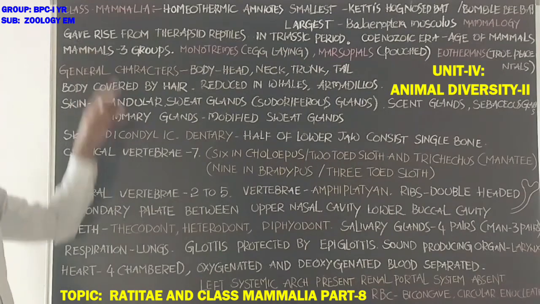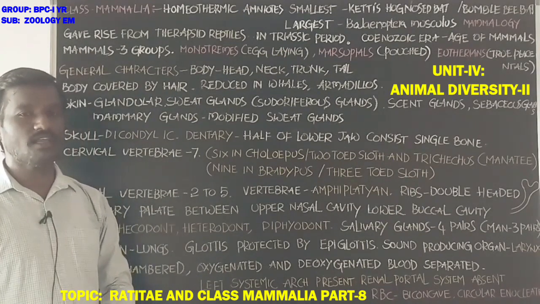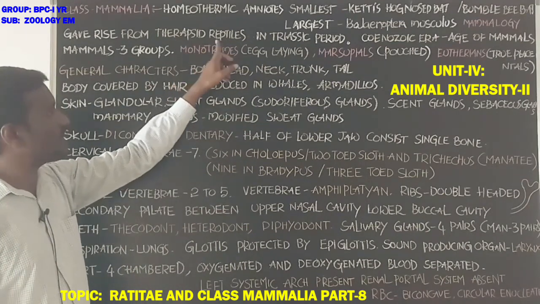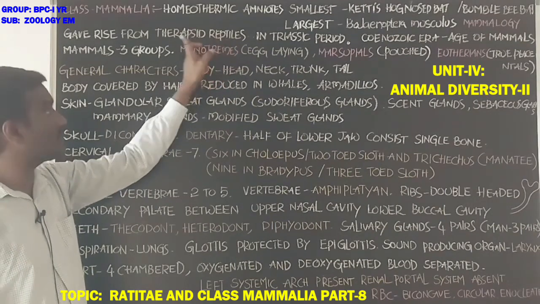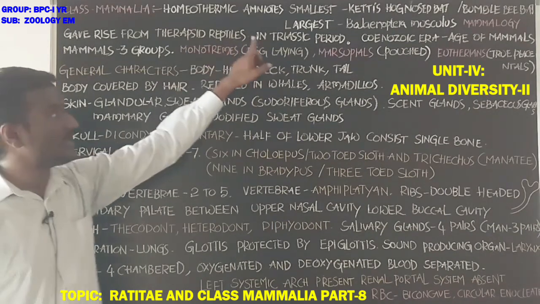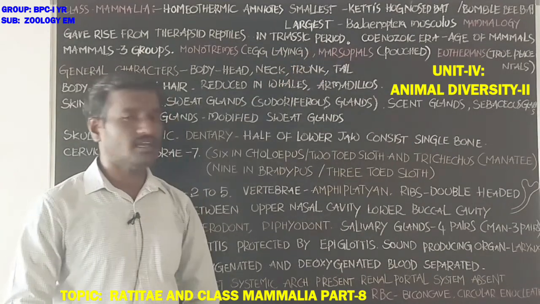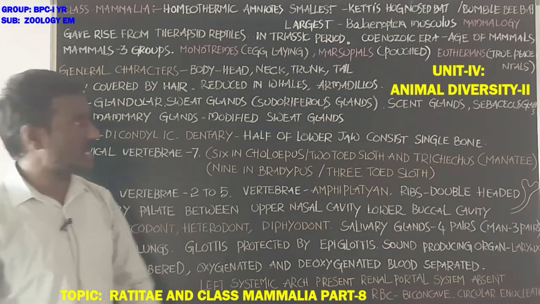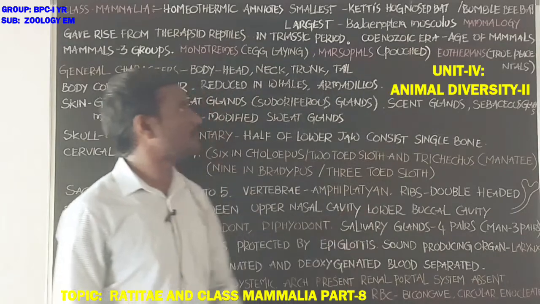Earliest mammals arose from therapsid reptiles. Students, therapsid reptiles are important, in the Triassic period. Next, the age of the mammal is the Cenozoic era.